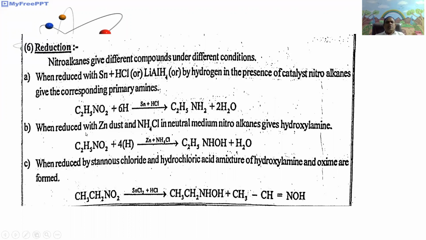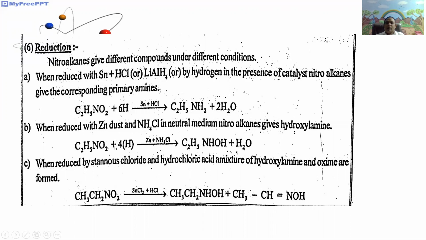Next, the second type. Here, nitroalkanes undergo reduction with nascent hydrogen in the presence of zinc dust and ammonium chloride, that is a neutral media. The first one is in acid media: in the acid media, tin in HCl, it gives primary amines. But the second condition is zinc dust in ammonium chloride, which is neutral media. This reduces nitroalkanes to give N-alkyl hydroxylamines.